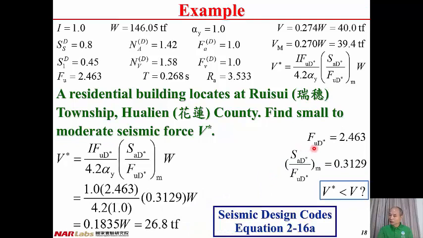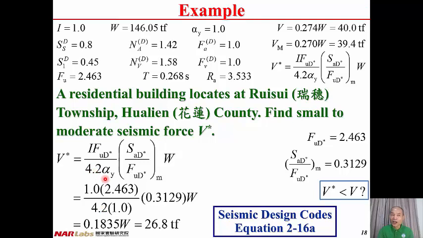So far we have FUD star equal to 2.463, and the modification of the ratio equal to 0.3129. And then according to the equation 2-16a of the seismic design code, then we can compute the small to moderate seismic force V star equal to I, from previous lecture, I equal to 1.0, FUD star from previous slides, FUD star equal to 2.463 divided by 4.2.